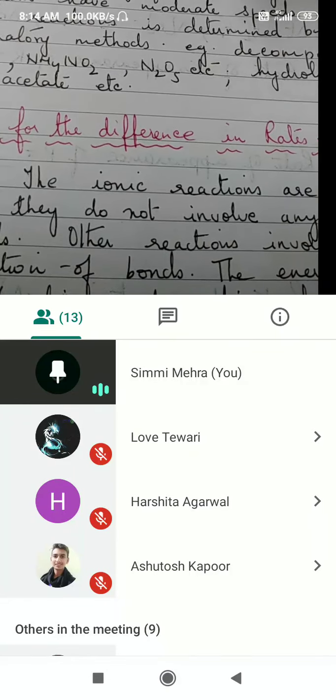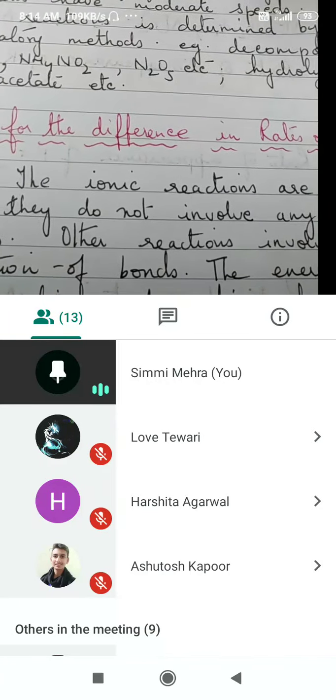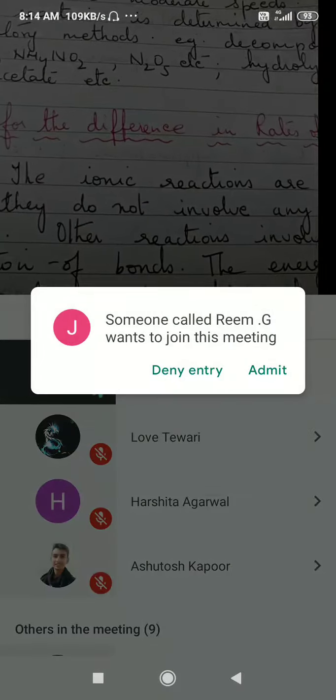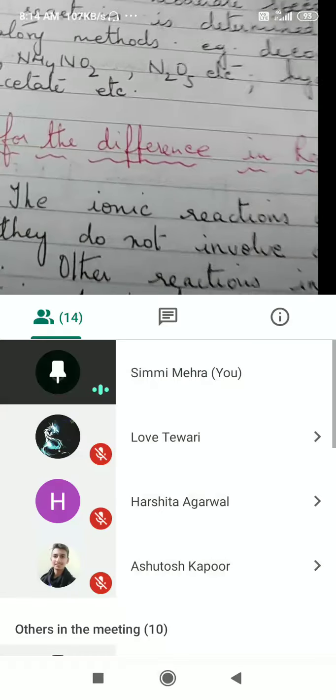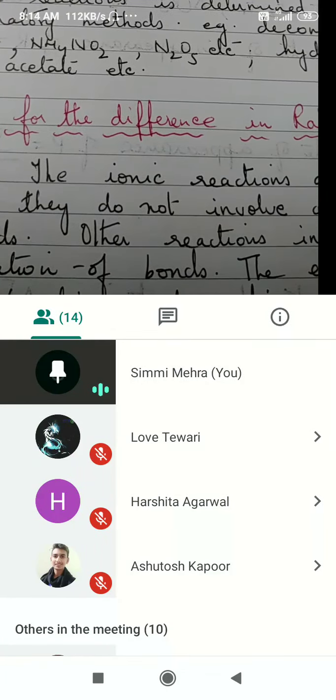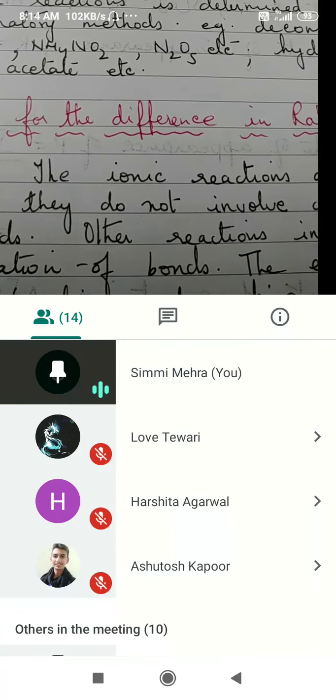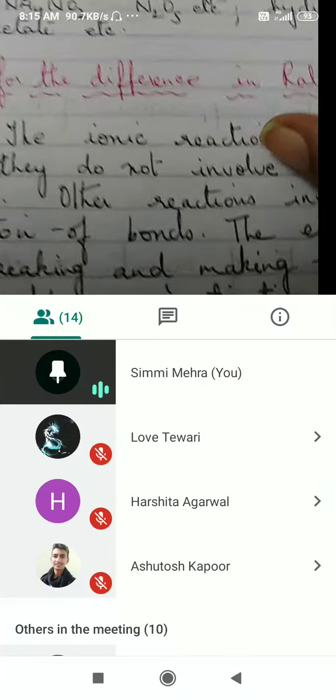That is why you immediately get a precipitate, or as soon as you add the reagents, gas is evolved. So you cannot note down or take any readings for these particular reactions. All the reactions which you have been doing so far in class 11 in salt analysis were ionic reactions and are instantaneous reactions.